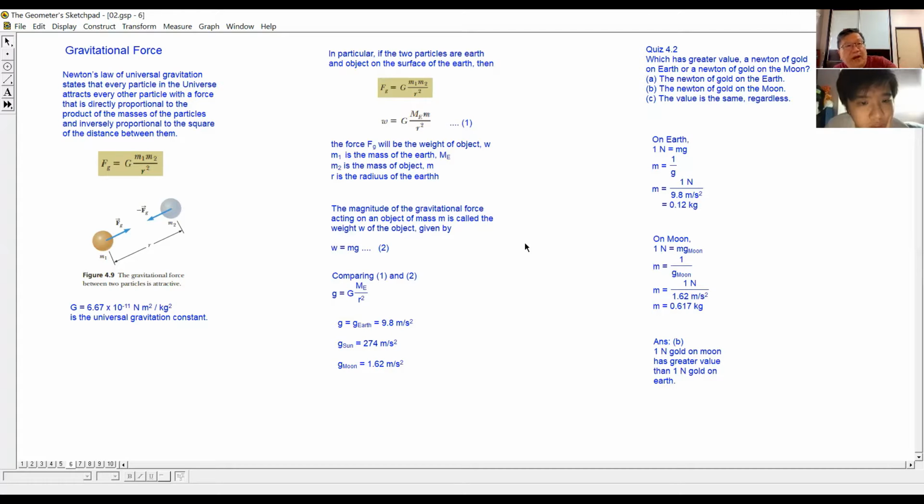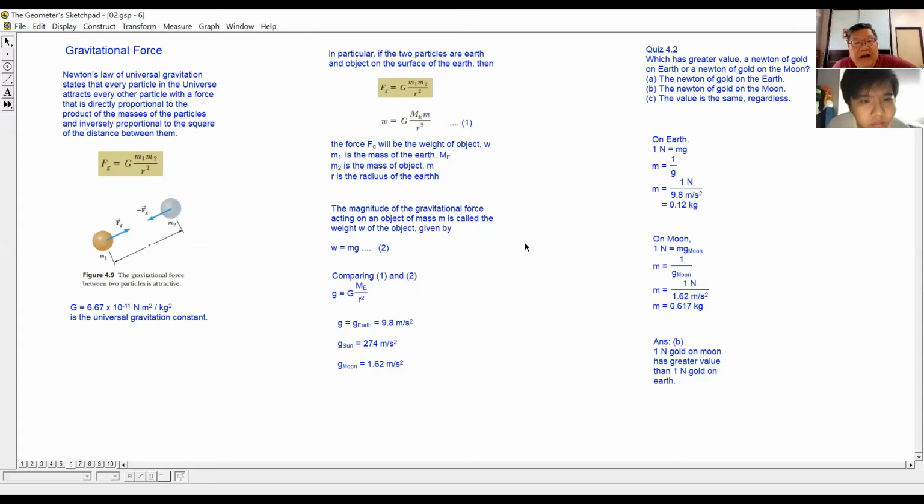So what is stated by Newton here is universal gravitation. Universal gravitation means even if I'm holding a cup here, there is gravitational attraction between the cup and my body. But because the distance is very far away, because this cup is very light and my body is very light, the force of attraction between the cup and my body is negligible. But theoretically, any two objects, there exists gravitational pull between them.